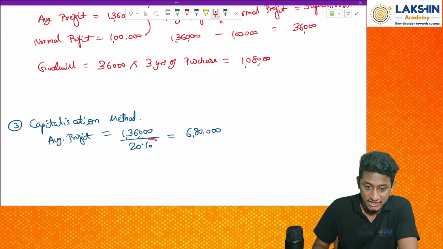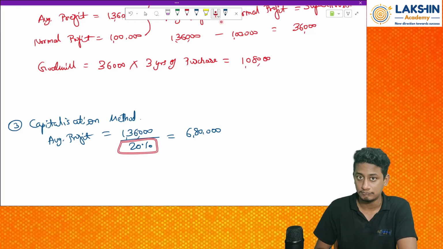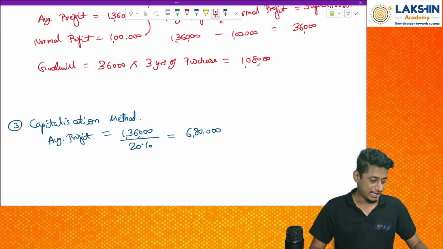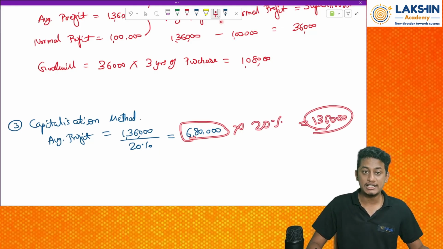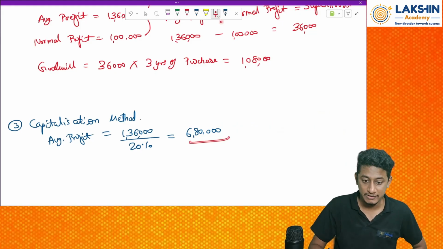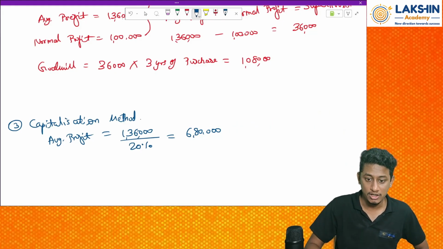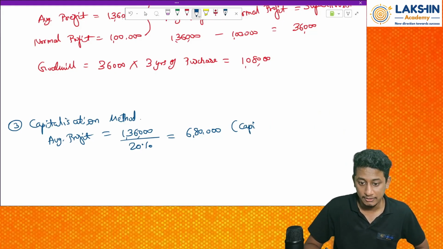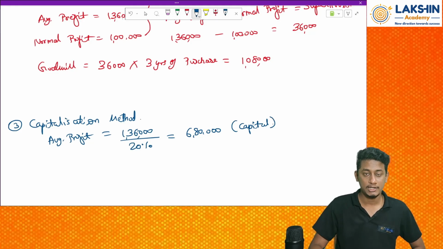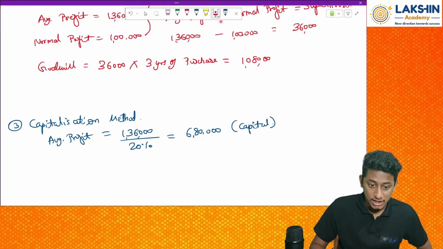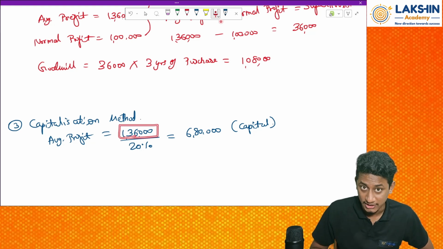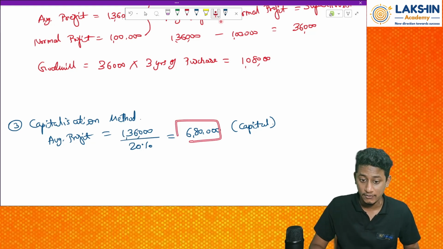So I was just dividing this with the industry standard of profits. See, in simple terms, 6 lakh 80 into 20%, what do you get? You get 1 lakh 36,000. What is this? Profit. So basically I am reverse computing the capital. This is not my capital, it is the industry capital. So that means to earn a profit of 1,36,000, the industry is using a capital of rupees 6 lakh 80,000.